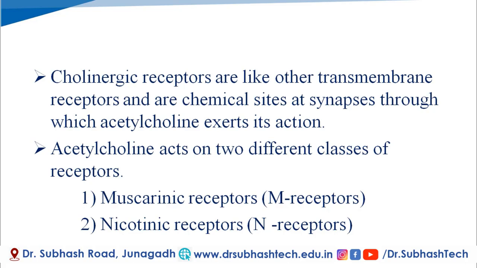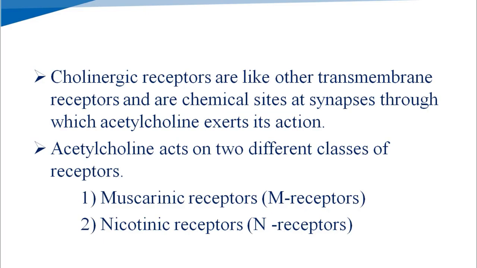Cholinergic receptors, like other transmembrane receptors, are chemical sites at synapses through which acetylcholine exerts its action. We have seen in the previous video tutorial that the cholinergic neurotransmitter is acetylcholine, meaning the neurotransmitter for the parasympathetic system is acetylcholine, and acetylcholine gives its action through cholinergic receptors. So cholinergic receptors are nothing but transmembrane receptors, meaning they are located at the membrane.